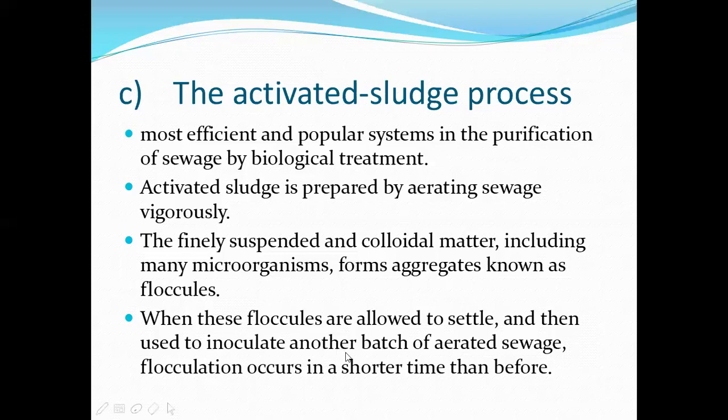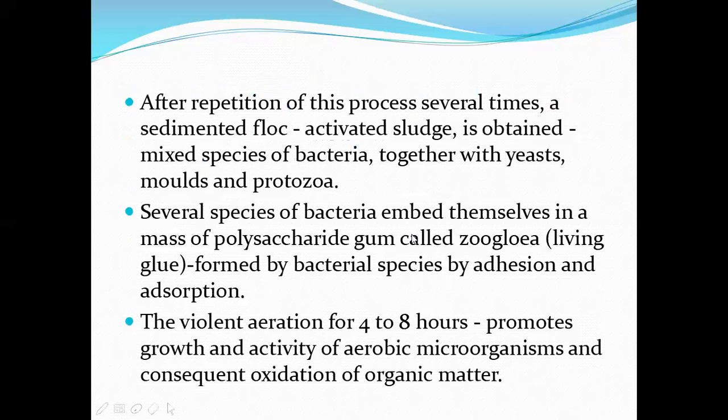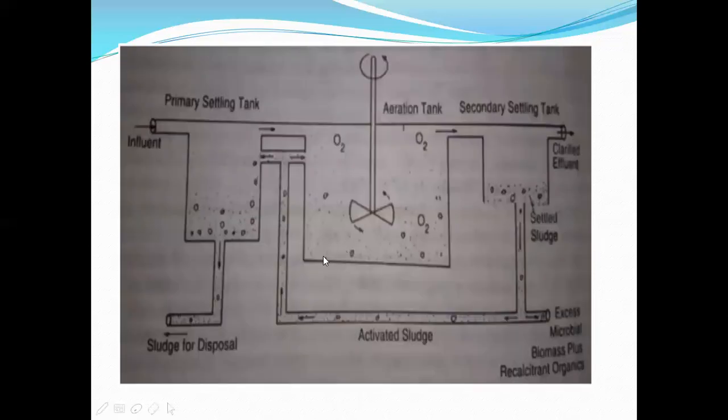These floccules, as they are heavy in nature, will settle down and then be used to inoculate another batch of aerated sewage. Flocculation occurs in a shorter time than before. If we take the settled floccules and inoculate them into a fresh batch of sewage, then this flocculation or sedimentation will happen at a faster rate. That sludge, the settled matter we take from the previous batch and add to the next batch, is called activated sludge.